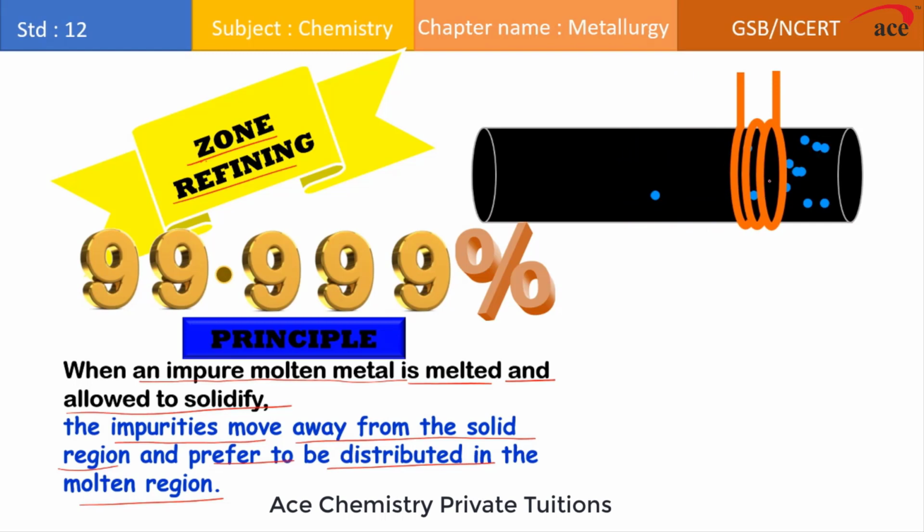When enough impurities of the metal get collected at one end of the metal, then we discard it by cutting that piece of the metal. So this is how we achieve refined metal by this method.